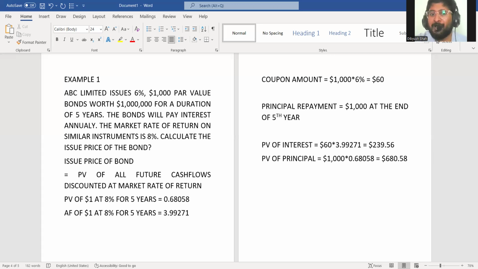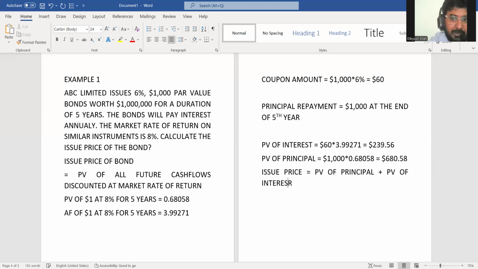So what is the issue price of the bond? Present value of all future cash flows discounted at market rate of return. So we have discounted present value of interest and principal. That is the only two cash flows in bond. So issue price of the bond will be PV of principal plus PV of interest.